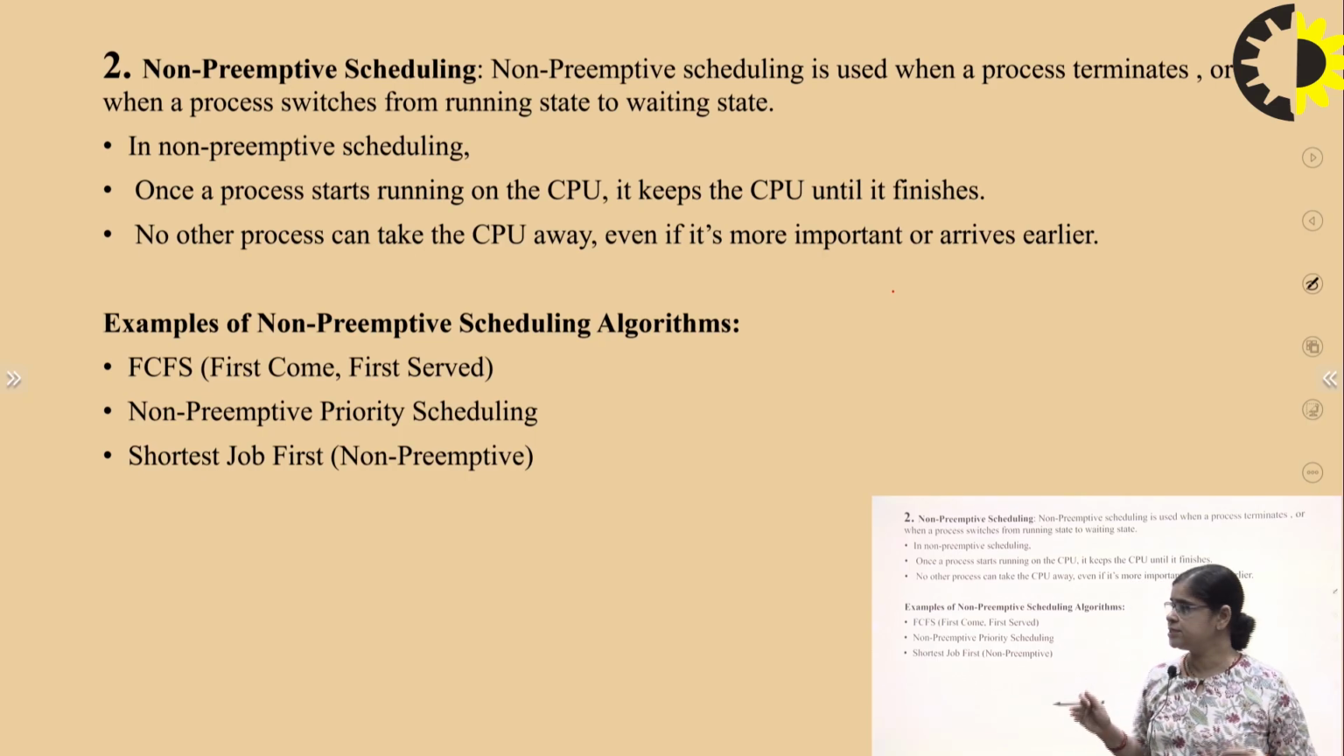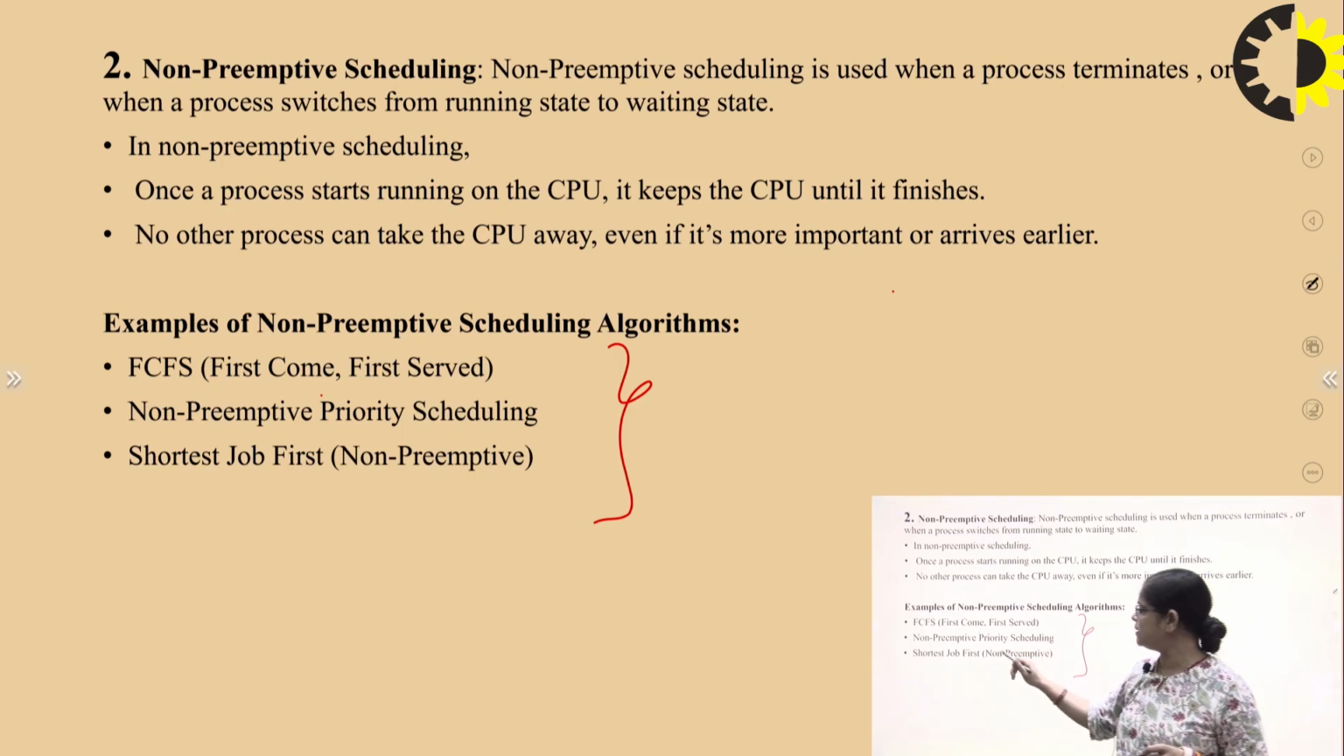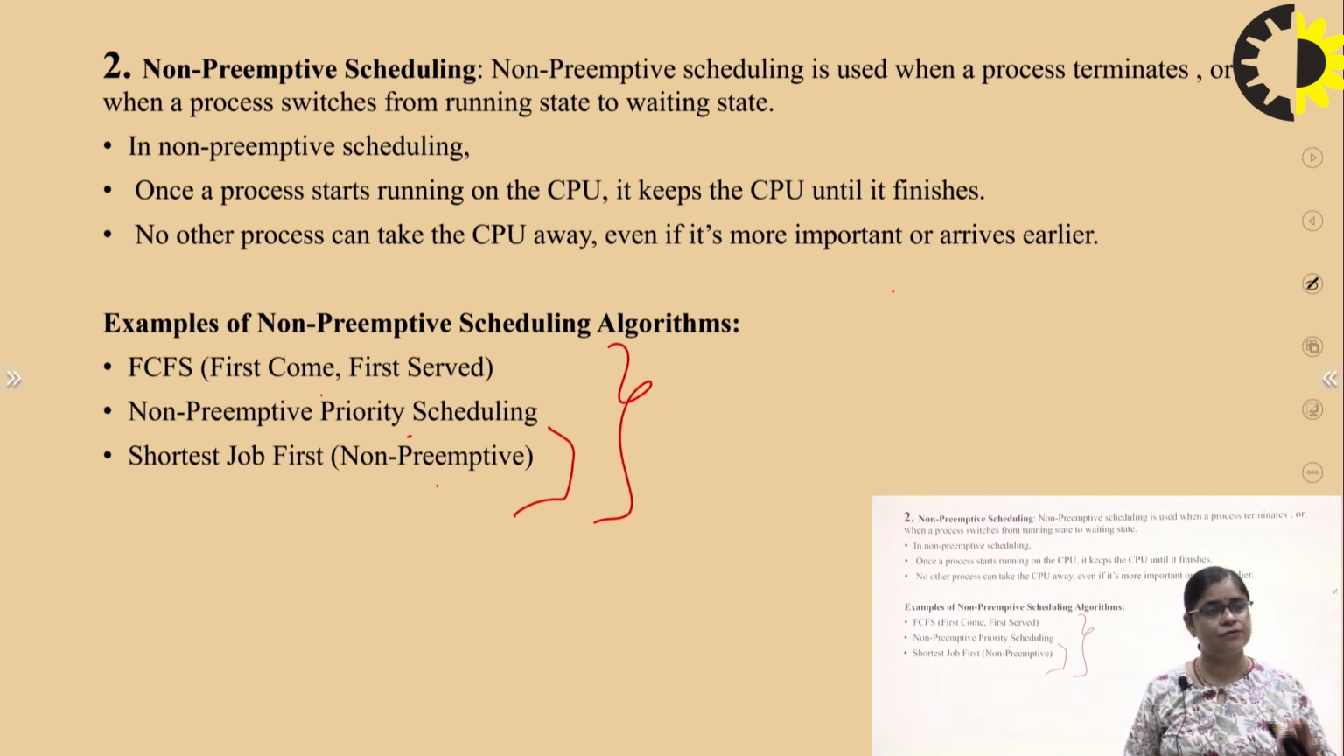And these are the non-preemptive scheduling algorithms: FCFS, first come first serve, non-preemptive priority scheduling, and shortest job first in non-preemptive. These are the things that come under non-preemptive scheduling. Okay.